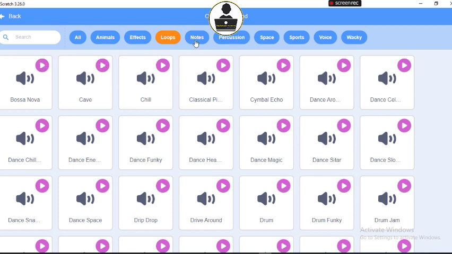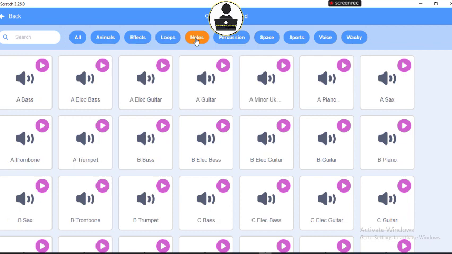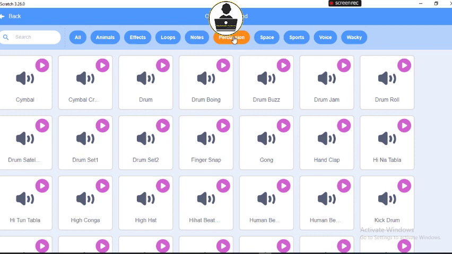All right. The same thing with notes. For my note sounds, I have different sounds for musical notes. I have it here. I have my percussion sounds. That's all my percussion sounds. You have the bowing drum, you have the drum, I have my cymbal, right?